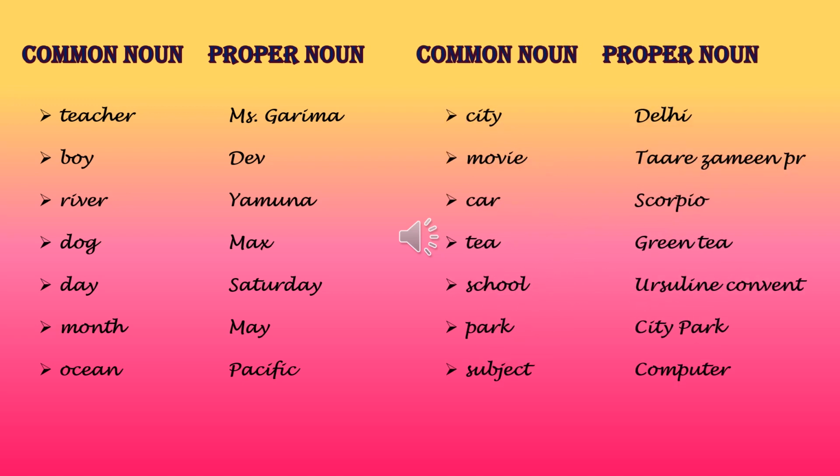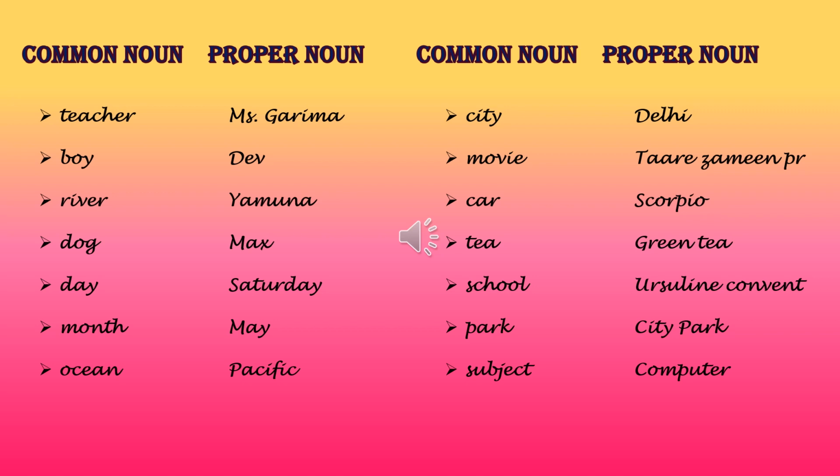So here I have taken some examples. I think that might clear your doubt. Left side I have given common noun, and of that common noun I have made some proper noun on the right side. Two columns I have given. We'll see one by one.